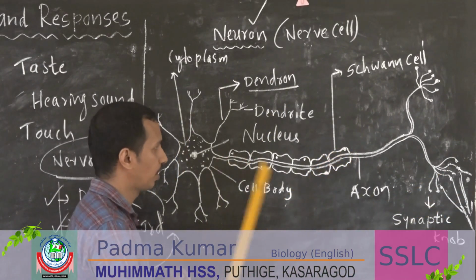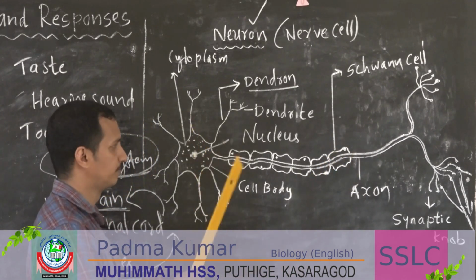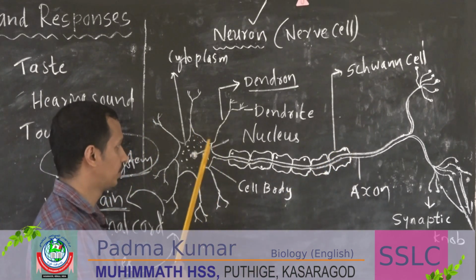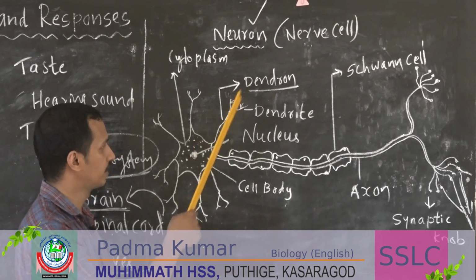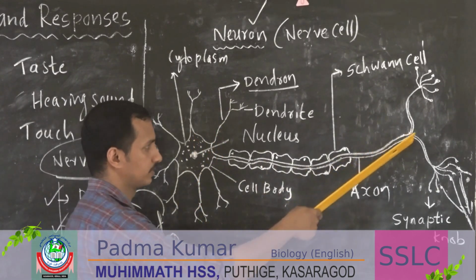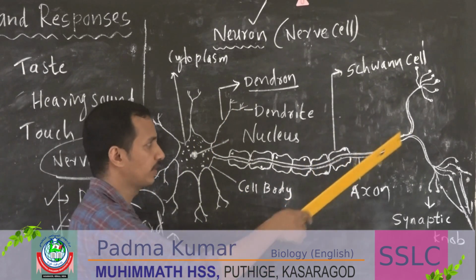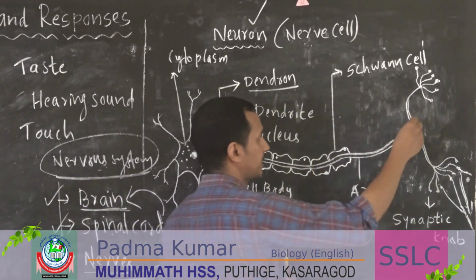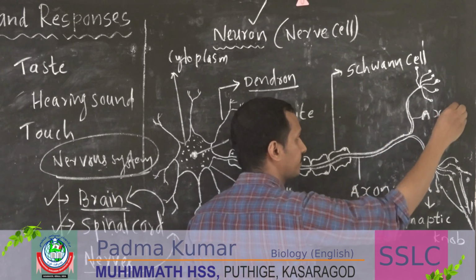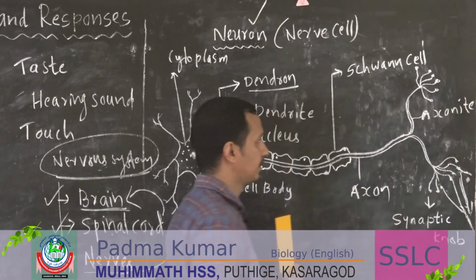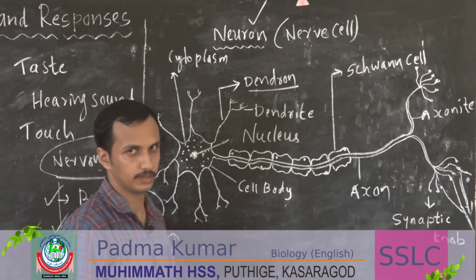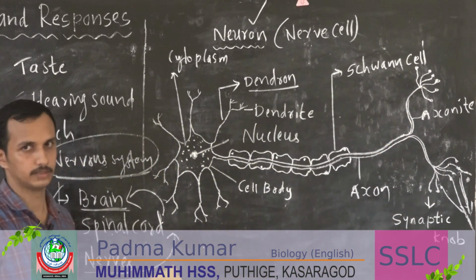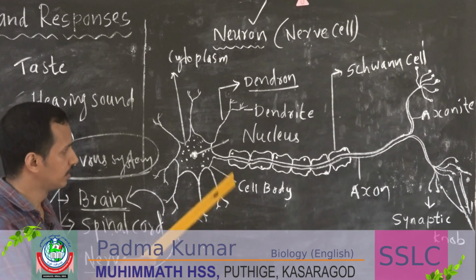Then axon is a long strand arising from the cell body. So this axon will carry impulses from the cell body to axonate. Finally, it will reach the axonate. From axonate, impulses will be sent to the adjacent neuron.